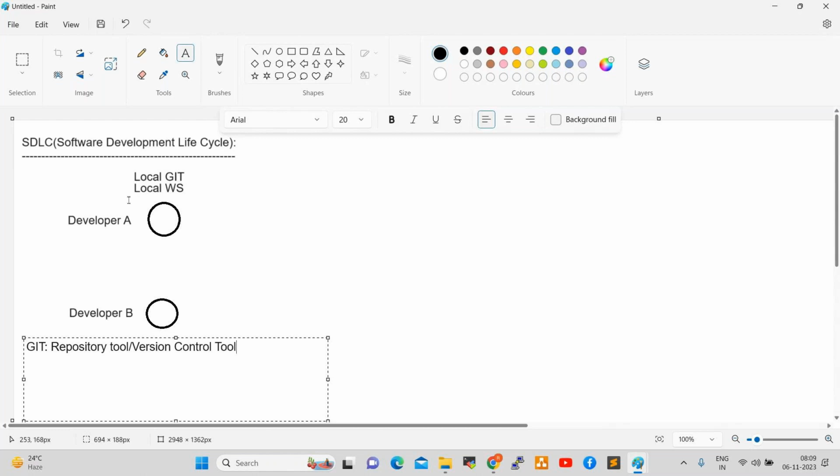So here a developer starts the development in their local Git. What is a repository? Where developers store the data is nothing but a repository.